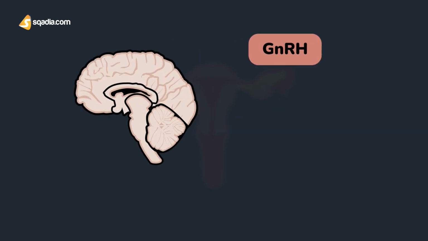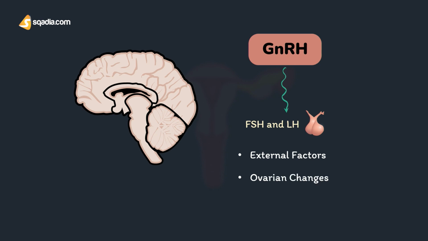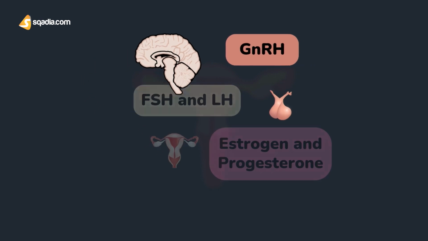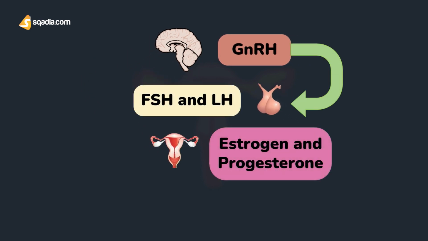Now, the hypothalamic hormone GnRH triggers the cyclic changes during the menstrual cycle by stimulating secretions of FSH and LH from the anterior pituitary. GnRH secretion depends upon 2 factors here. Number 1, external factors like psychosocial events, which act on the hypothalamus via the cortex and many other brain centers. And number 2, the feedback effects of ovarian changes via ovarian hormones. So you see, these hormones are regulated and interconnected with one another.